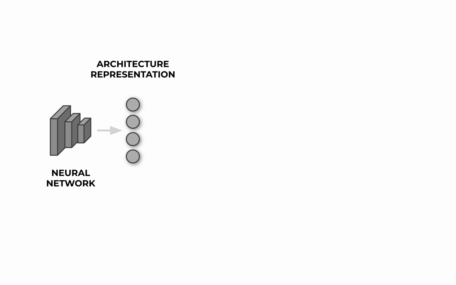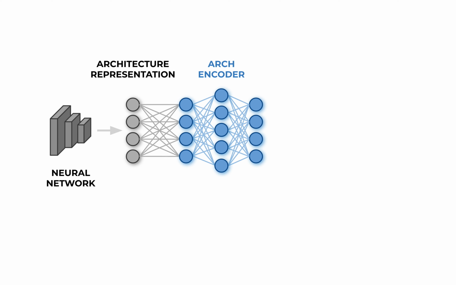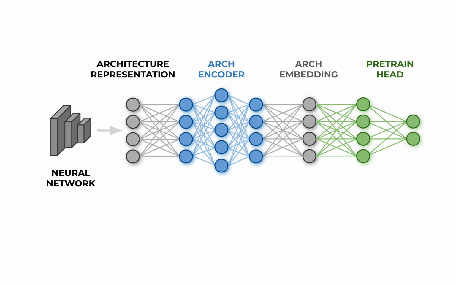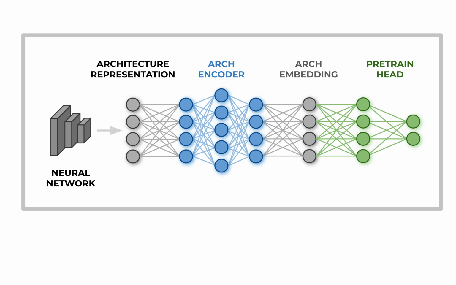Here's how that works. First, consider a neural network. We describe the neural network architecture, encode the architecture, and obtain an architecture embedding. Finally, we use this embedding to predict the architecture's flops and parameters. Here's the kicker. Computing the flop and parameter counts for an architecture is free. This is our pre-training task, and we can generate an infinite number of architectures for this purpose.